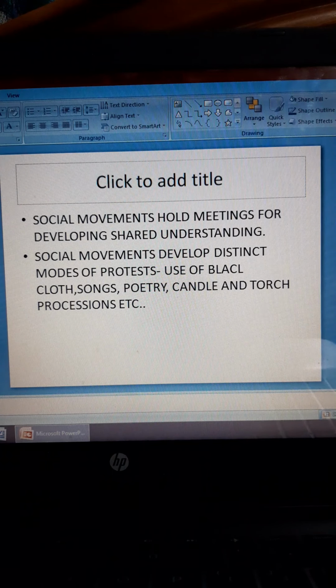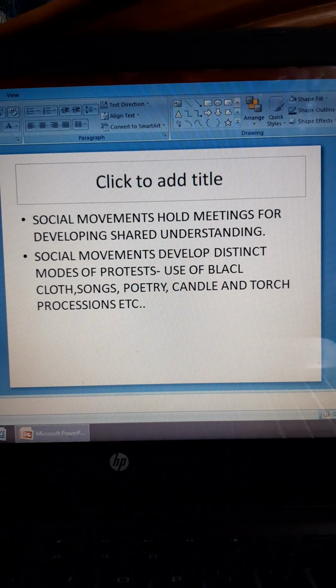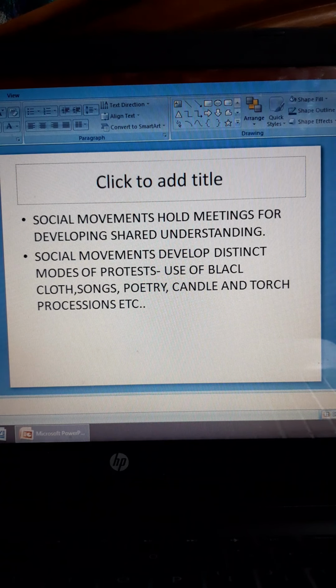Next, social movements hold meetings for developing shared understanding. So the people hold meetings, they meet and share their ideas, and they come up with a common understanding. Social movements develop distinct modes of protest: use of black cloth, songs, poetry, candle and torch processions, etc. Social movements are not very violent. So people in solidarity just wear black cloth.